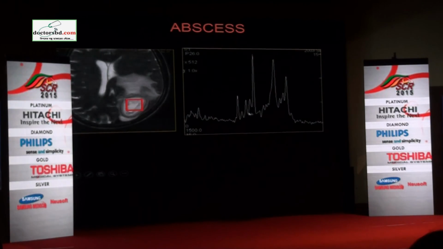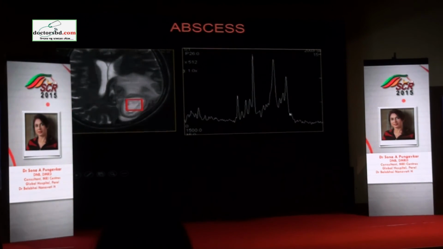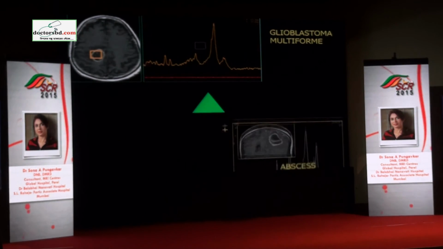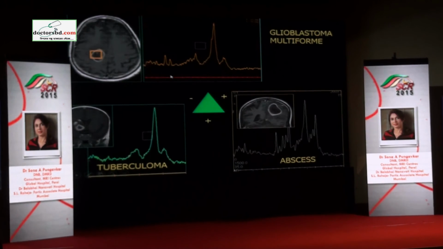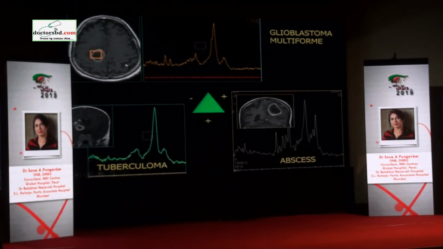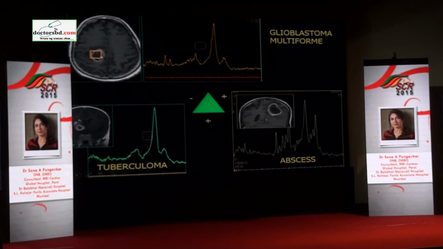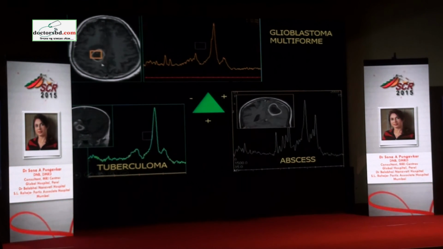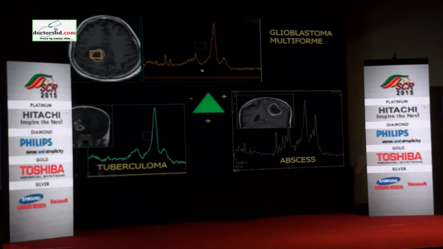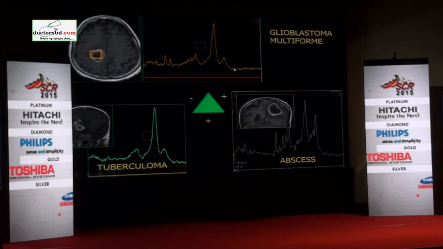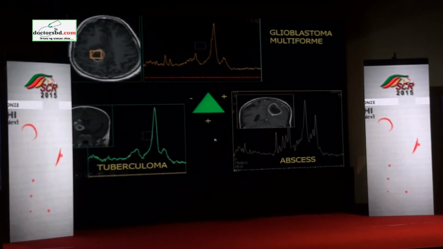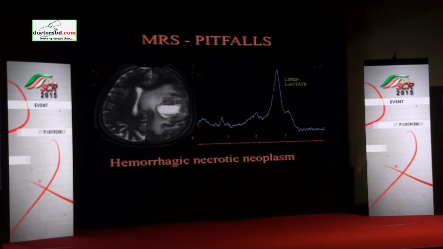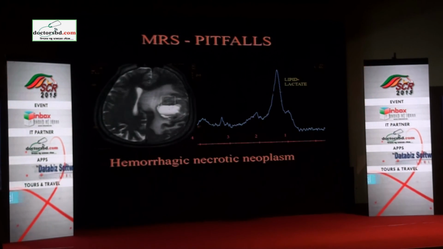So this is a bizarre spectrum which shows you multiple amino acids such as succinate, acetate, isoleucine, valine, etc. So when you have ring enhancing lesions, how will you be able to differentiate one from the other? Mostly you will not be able to differentiate reliably a glioblastoma from a tuberculoma, especially if the wall is thin and there is no elevation of choline. But you will definitely be able to differentiate an abscess from a glioblastoma and an abscess from a tuberculoma. So you must understand the limitations of the technique and use spectra in that context.